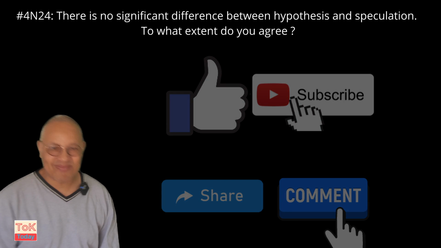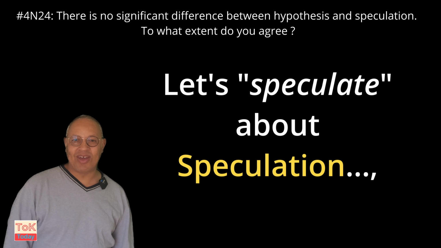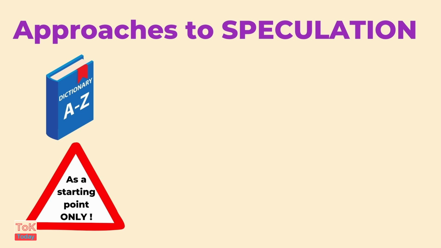Okay, let's talk about ways to understand the term speculation. As with all concepts in ToK, a dictionary definition will not be sufficient for you to produce a good essay. However, a dictionary definition might be a good place to start, and from there you can build out a more ToK specific definition.